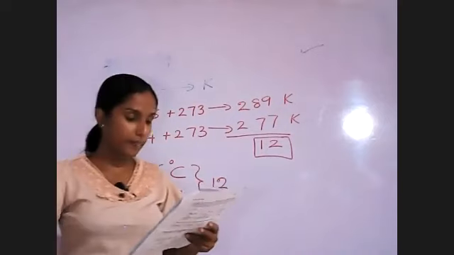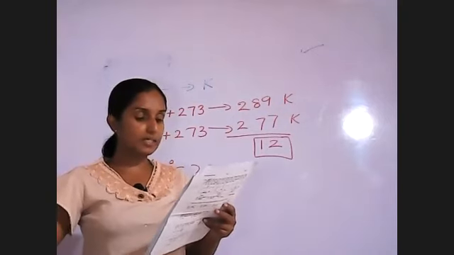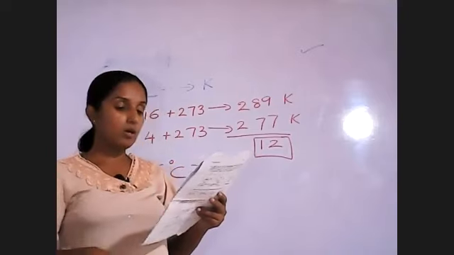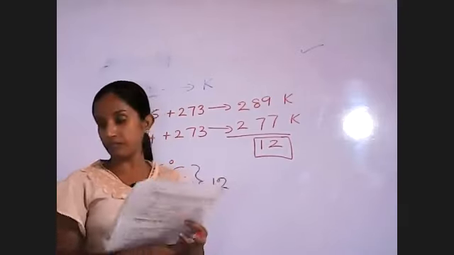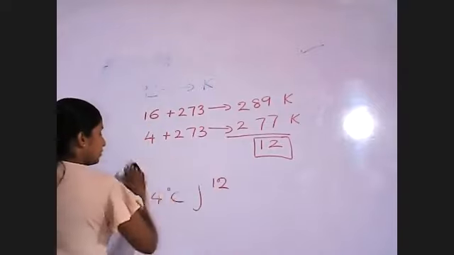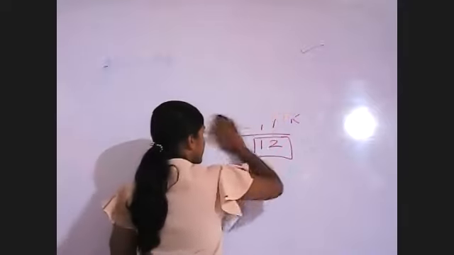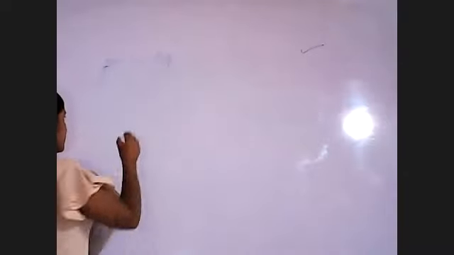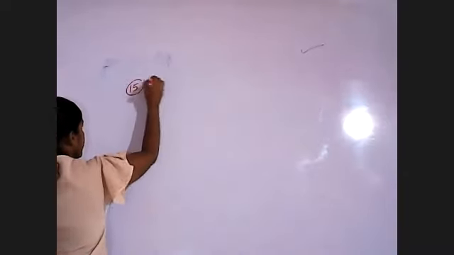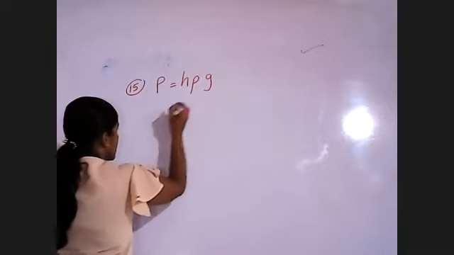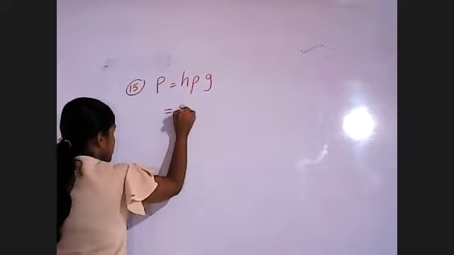Then question 15. What is the pressure exerted by water at a point located 2 meters vertically below the water level in a lake? Very easy. How do we calculate the pressure at a point in a liquid from the water surface? The equation is P equals h rho g. h means the height, that is 2.